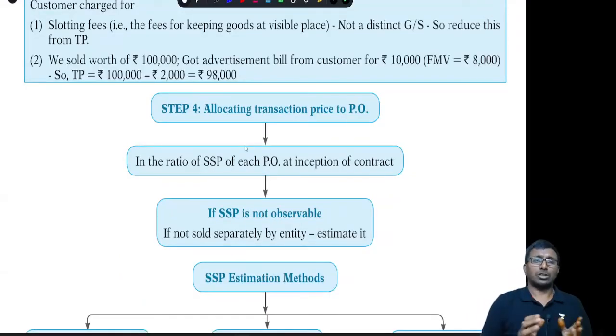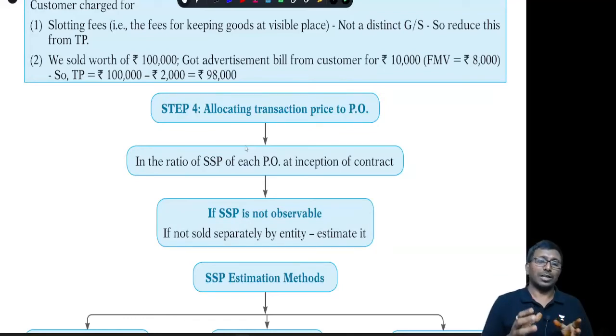Step number 4 talks about allocating the transaction price to the performance obligations which are mentioned in the contract. The main objective is to allocate it in the ratio of the SSP of each item. SSP is the standalone selling price. If you independently sell that one item, at what price do you generally sell it? That amount you are supposed to take individually, and in that ratio you are supposed to allocate the entire transaction price.